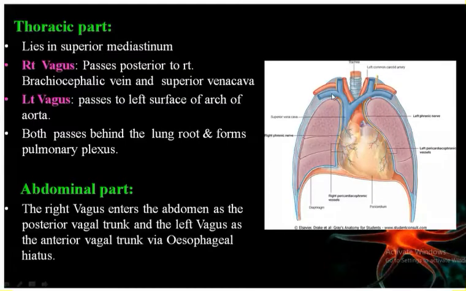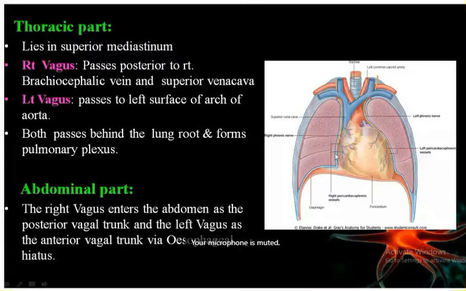Now we'll have the thoracic part. In the thoracic part we have the superior mediastinum, and one of the contents of the superior mediastinum is the vagus. We have the right vagus and left vagus. The right vagus will pass posterior to the right brachiocephalic vein and the superior vena cava, whereas on the left side, the left vagus will pass along the left surface of the arch of aorta. See, the left side of the arch of aorta. Then both will pass behind the hilum of the root of the lungs and form the pulmonary plexus.